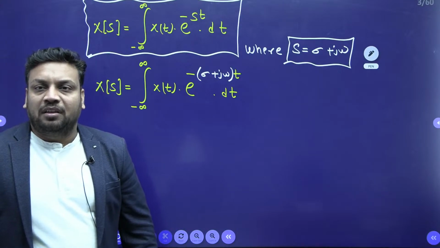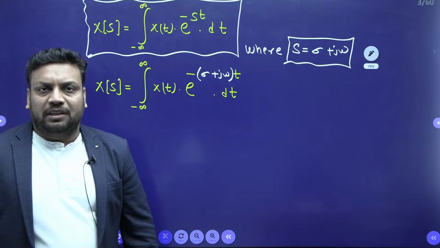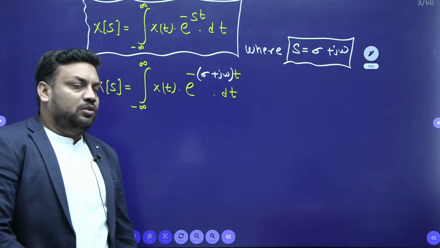Purushottam, what are you writing? Purushottam, speak, beta, is everything clear till now? Vaidehi, Purushottam, all of you.